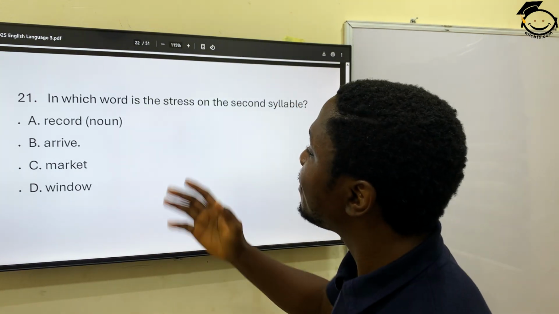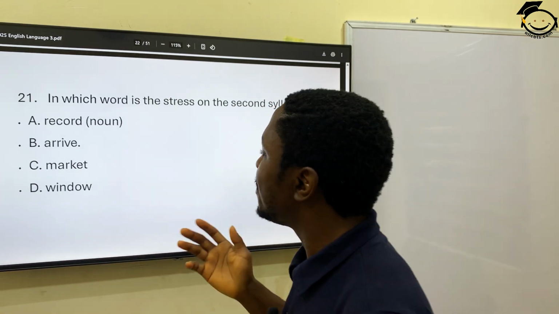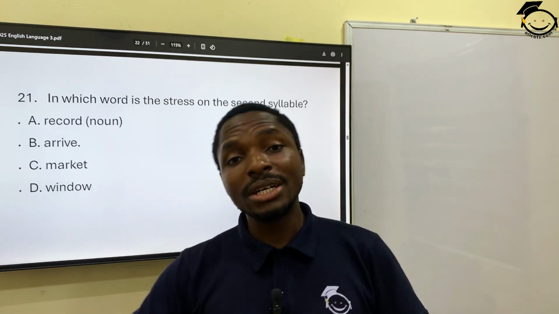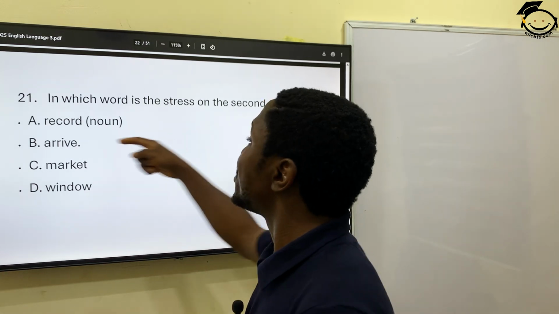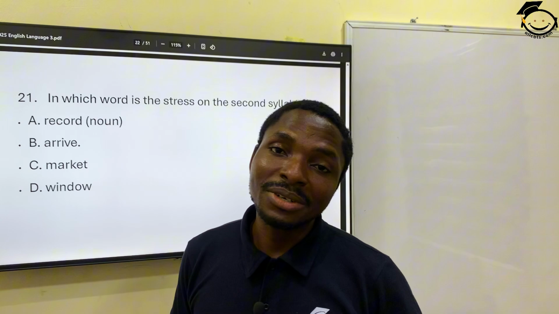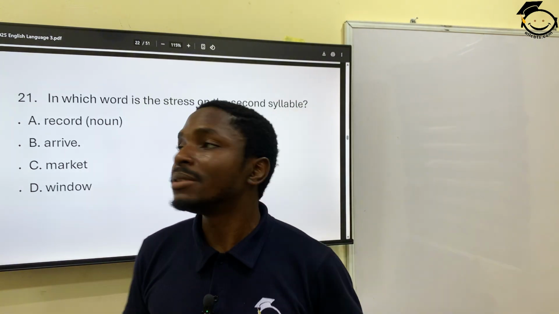Okay. Now we have A, record, B, arrive, C, market, D, window. If you are calling this as a noun, it's going to be record. Okay, so which puts the stress on the second syllable? It is the verb to record, which is like an action word telling someone to do something.